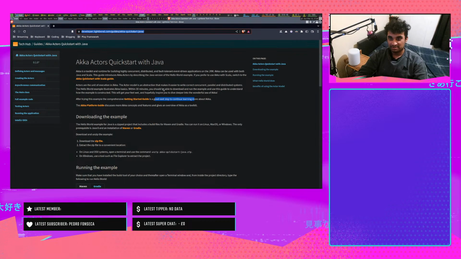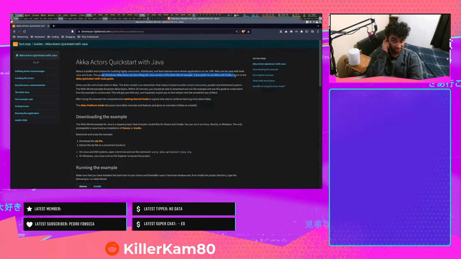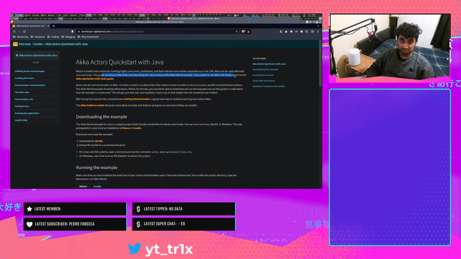Akka is a toolkit and runtime for building highly concurrent, distributed, and fault-tolerant event-driven applications on the JVM. Akka can be used with both Java and Scala. This guide introduces Akka actors by describing the Java version of the Hello World application. If you prefer to use Akka with Scala, switch to the Scala guide. I'm going to be doing Java just because I want to do Java.